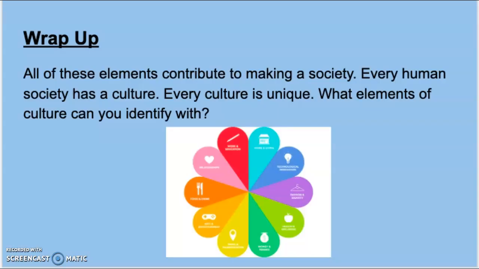To wrap up, all of these elements contribute to making a society. Every human society has a culture. Every culture is unique. What elements of culture can you identify with?